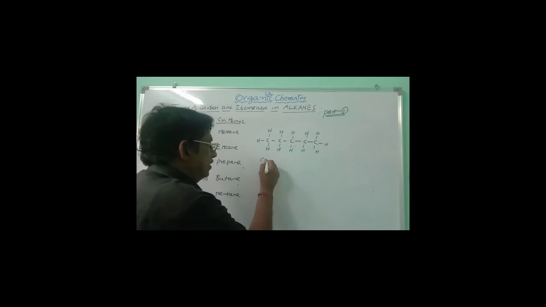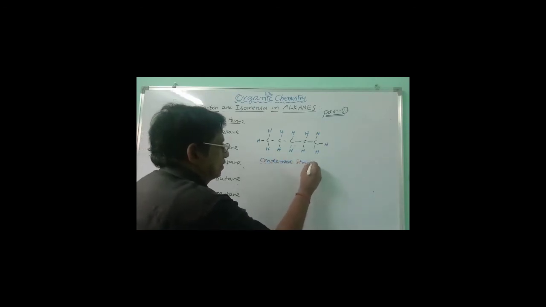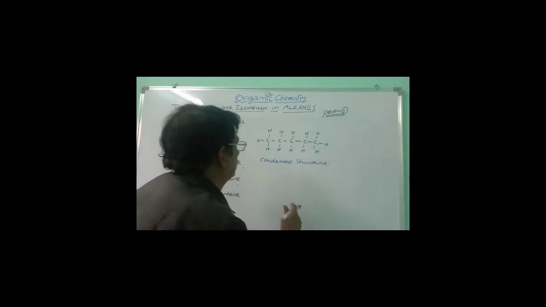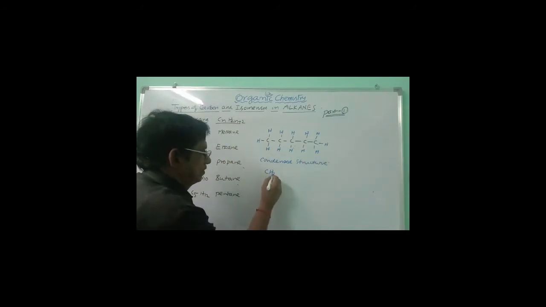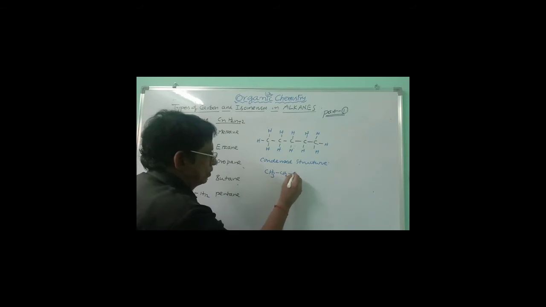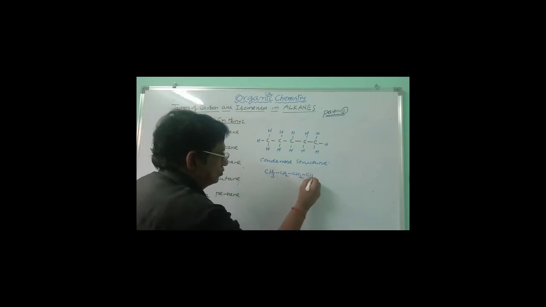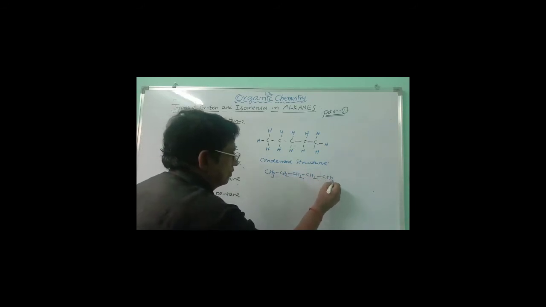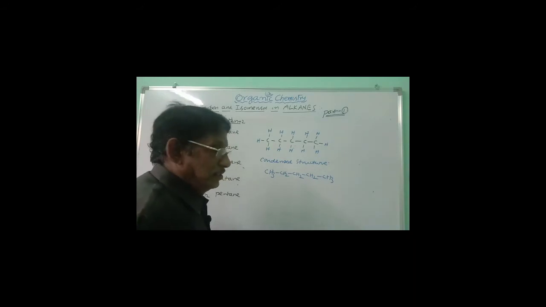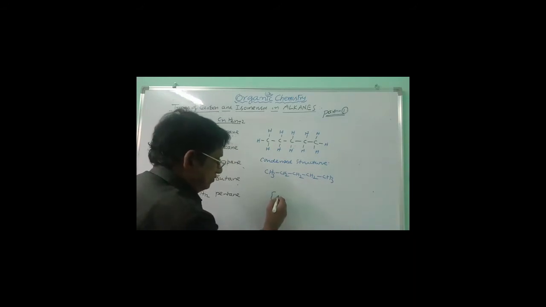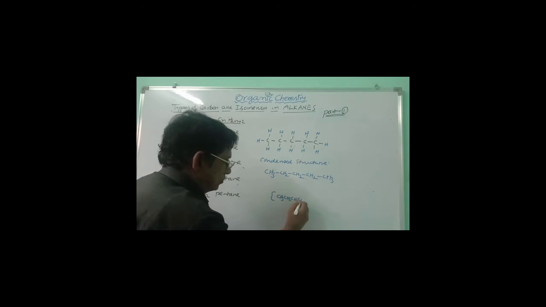And if you want to write the condensed structure for this, CH3, CH2, CH2, CH2, CH3. Sometimes this can also be written in this manner: CH3, CH2, CH2, CH2, CH3.